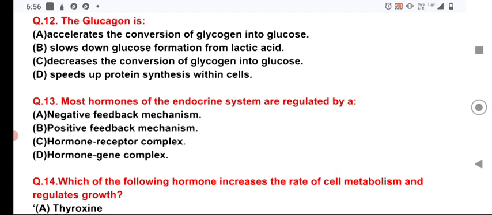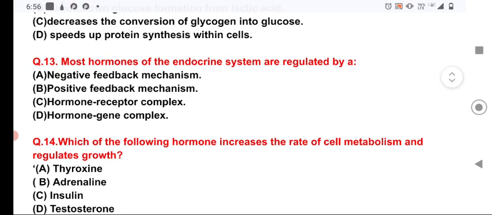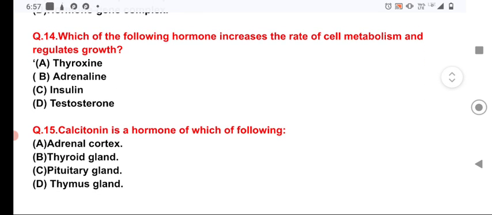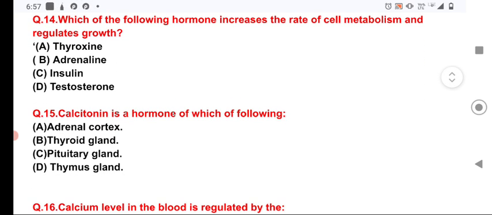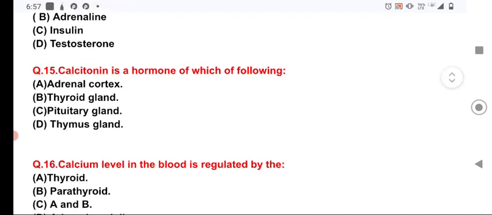Now the question number 14. Which of the following hormones increases the rate of the cell metabolism and regulates growth? This is the thyroxine hormone, which increases the rate of the cell metabolism and regulates growth. Now the question number 15. Calcitonin is a hormone of which of the following? Calcitonin is the hormone of the thyroid gland which regulates the calcium level in the blood.